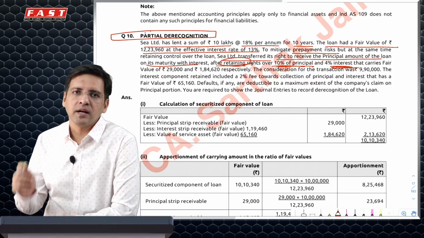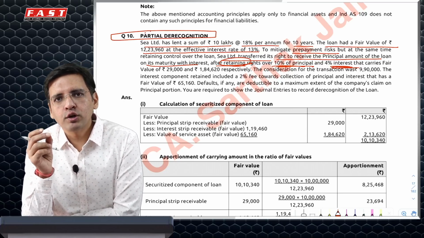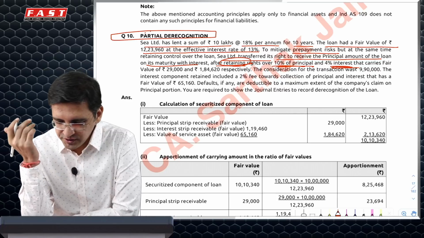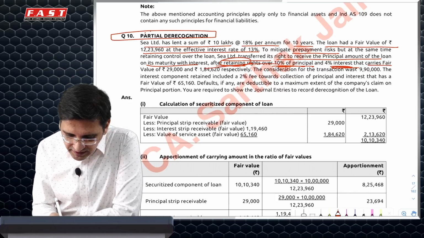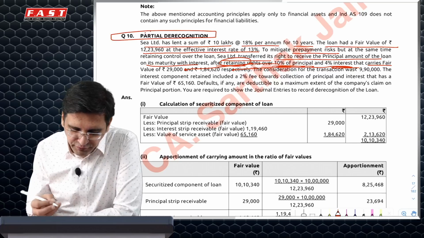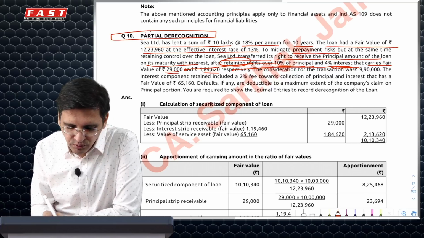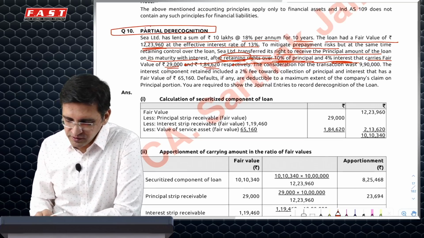Partial derecognition applies because, one, you have sold specific cash flows which is interest and principal, and two, if not completely, in percentage, proportionate amount. And the portion which I have retained, the fair value of that is given. So if you know the fair value of the retained portion, you know the fair value of the total portion. Obviously, the fair value of the portion sold will be the difference of this.